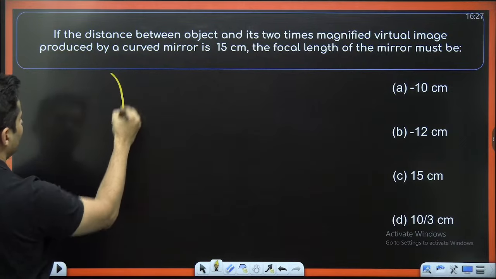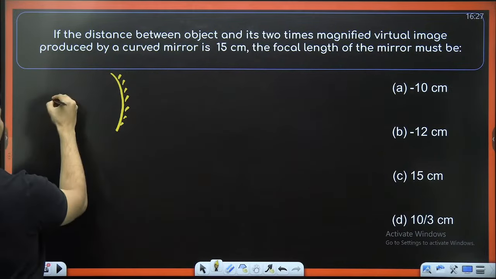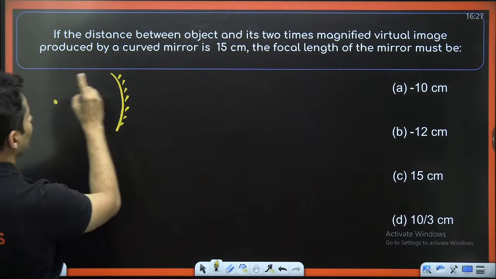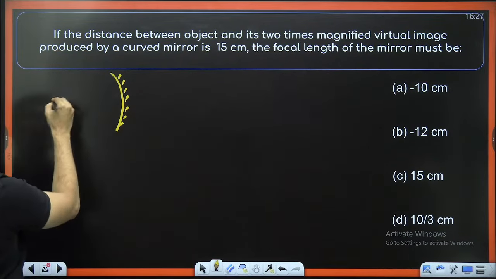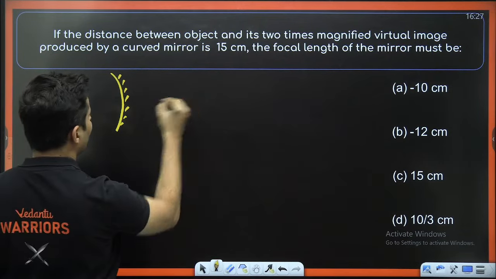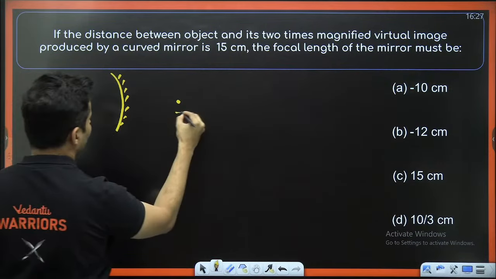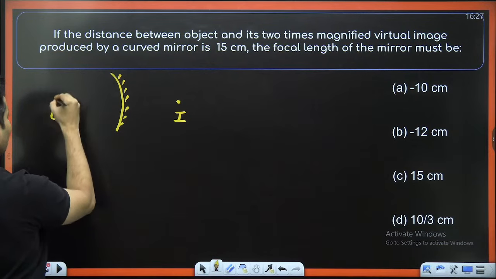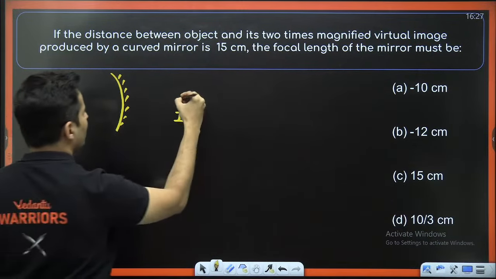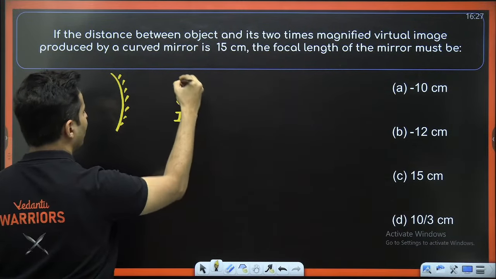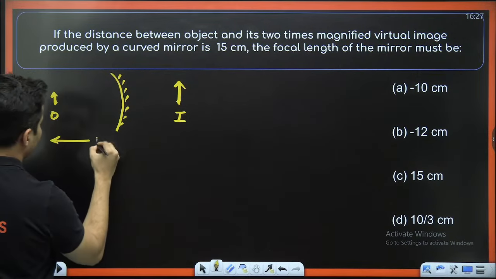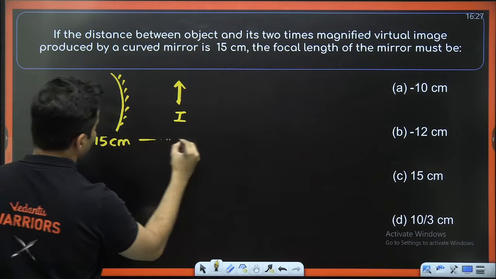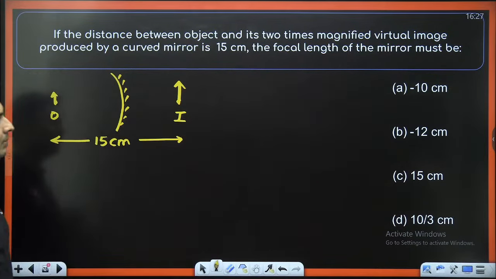So imagine this is the mirror. This is where the object is. The distance between the object and its 2 times virtual image. So virtual means the image will be here. This is object, this is image. Okay, the image is 2 times magnified, something like this. And it is clearly mentioned this is 15 centimeters.